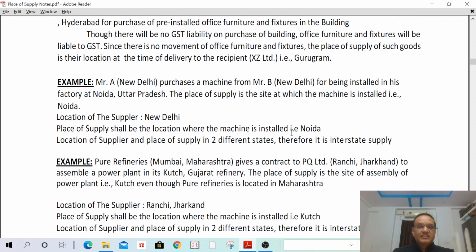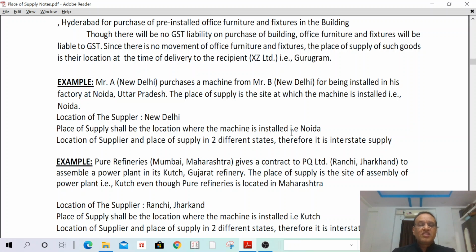Then Mr. A, New Delhi, purchased a machine from Mr. B, New Delhi. It is installed in Noida, Uttar Pradesh. The place of supply is the state in which such machine is installed, Noida. Who is the supplier? The supplier is Mr. A. Who is the recipient? Mr. B, New Delhi. Both are in New Delhi.